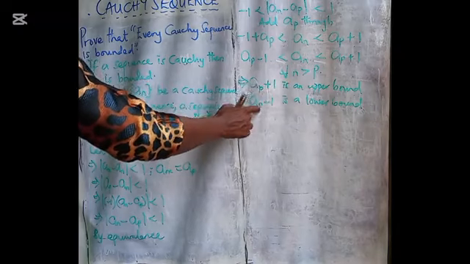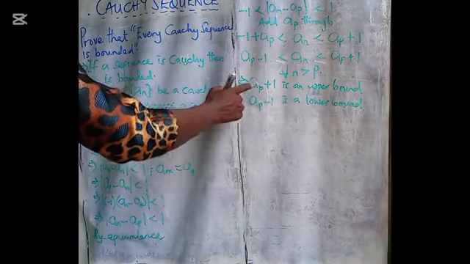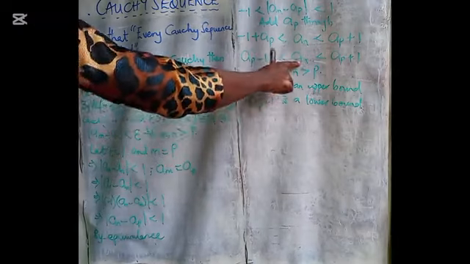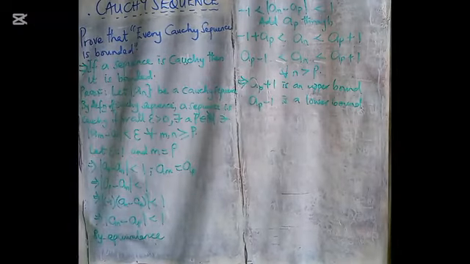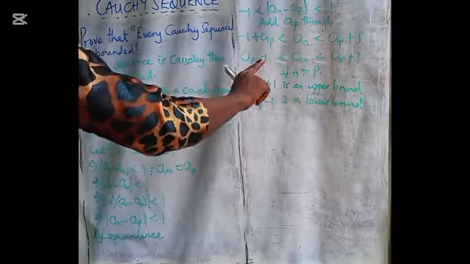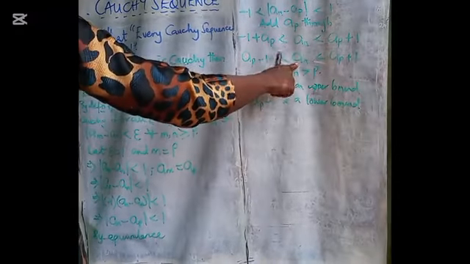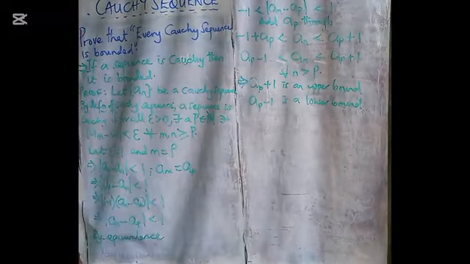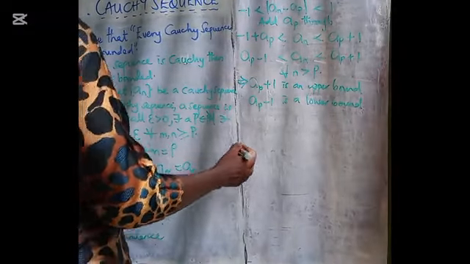But these two may not be sufficient to bound A sub n. That means A sub P minus 1 and A sub P plus 1 may not be completely sufficient to bound A sub n. Therefore, let us take